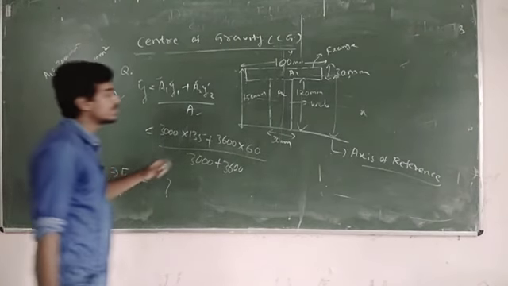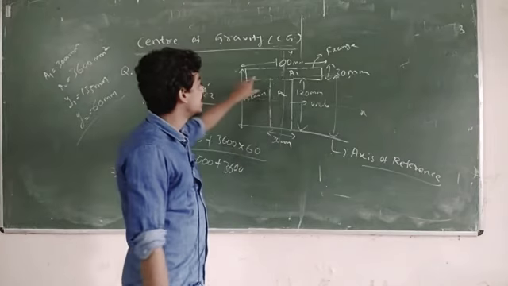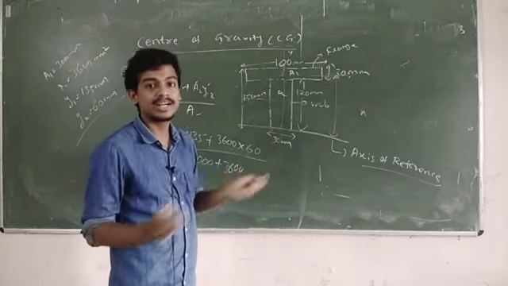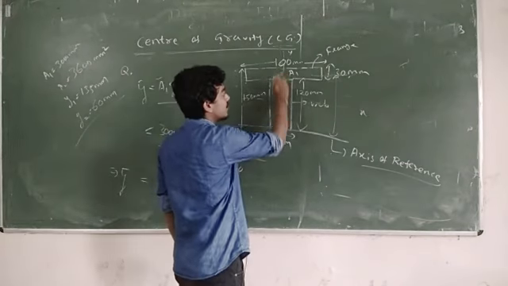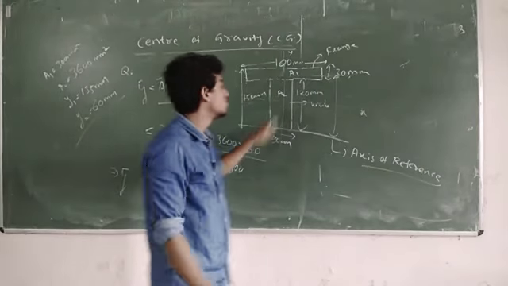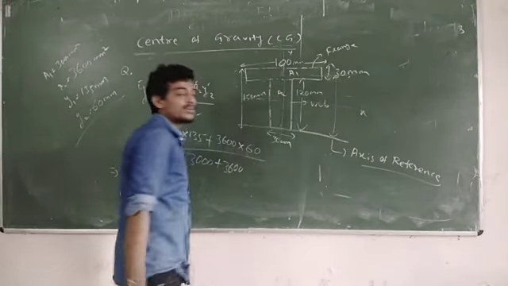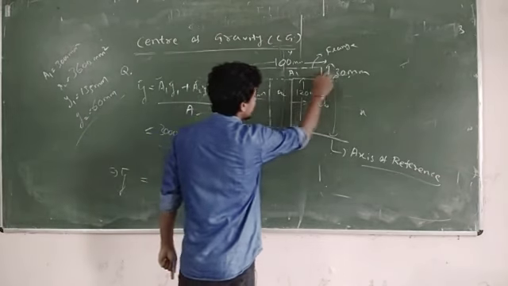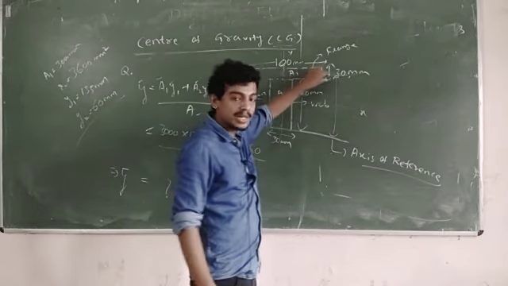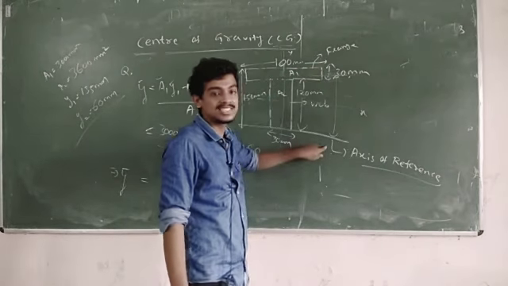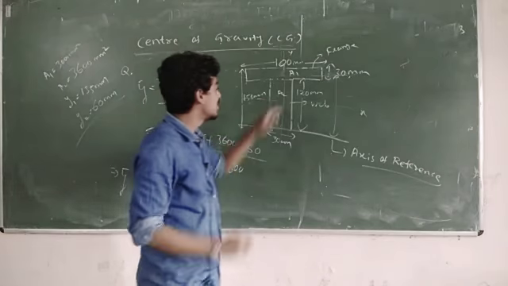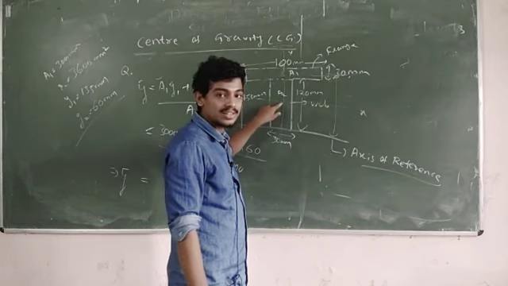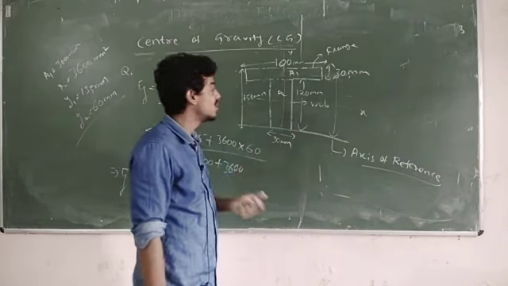Again I am repeating the problem. In this problem a T section is given. In this section you must divide the total section into small parts, as I already explained in the theory part. So this can be divided into two parts, one is A1 and the other is A2. In this section we have to take one axis of reference. From the center of the first area, that is 15 mm, because total is 30, so half will be 15, to the axis of reference, the distance will give you Y1. From the second section, from the center of the area to the axis of reference will give you Y2.